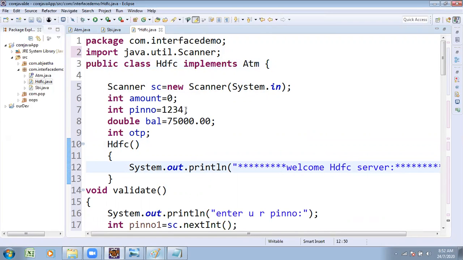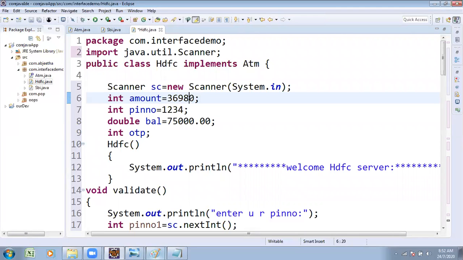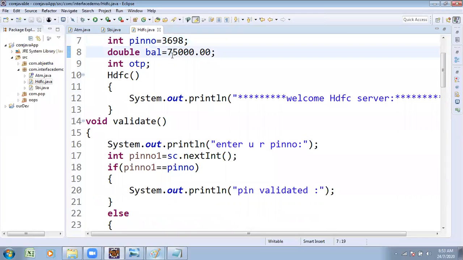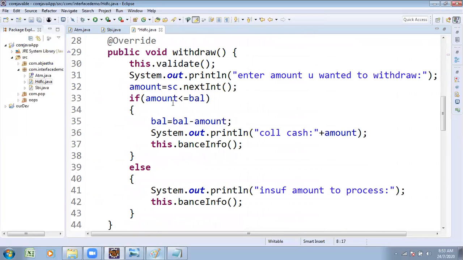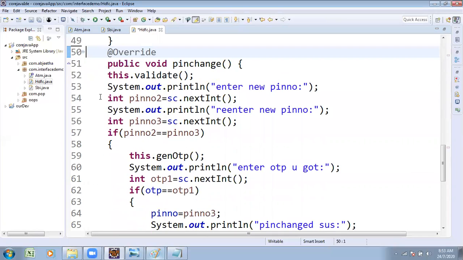Validation is almost the same, but here you find the pin number is 3698. There is a different pin number, 3698. The initial balance here is 15,000. HDFC validation is almost the same procedure, maybe based on the banks. Suppose SBI people wanted OTP, but these people don't want to generate the OTP. I don't want this line of logic. It depends on the bank; the process is different.